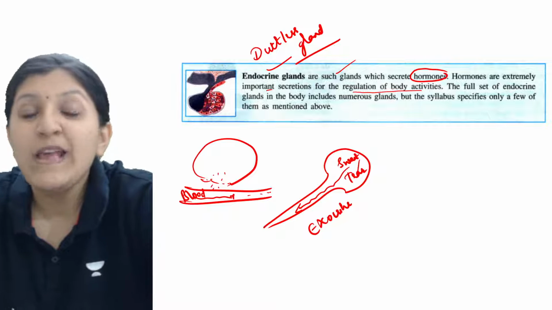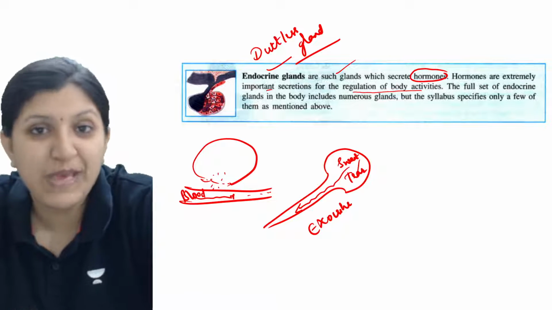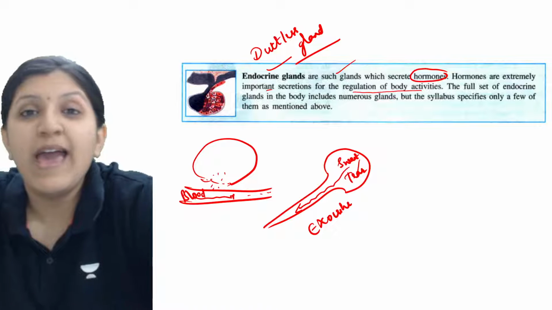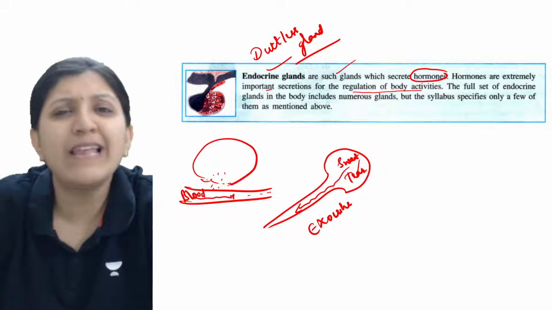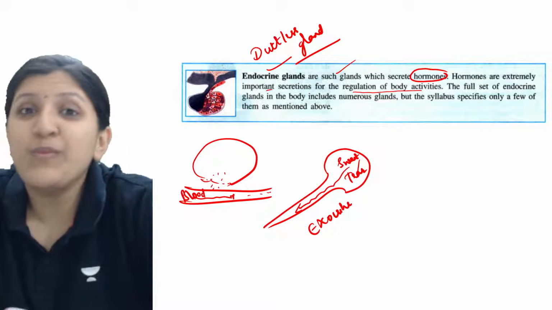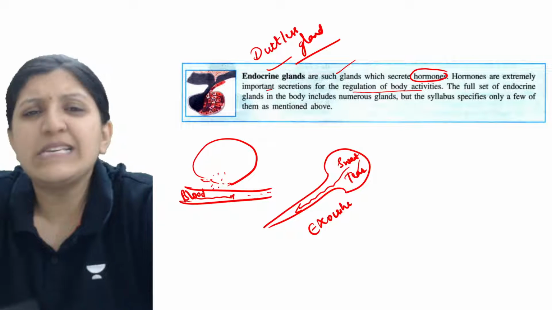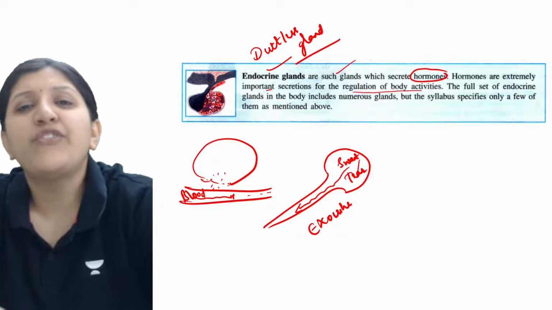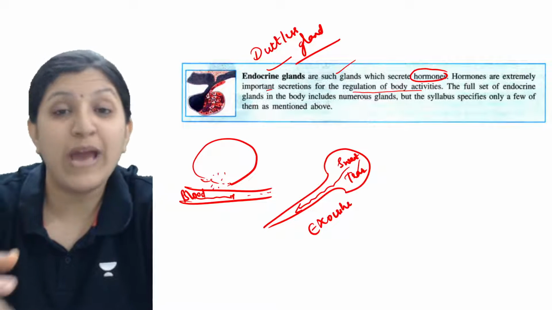Without hormone, there is no synthesis of egg or sperm in the male body as well as the female body. Other than that, without hormone there is no proper absorption of water, let's say ADH. Without hormone there is no milk production. Without hormone there is no delivery also. So for all the functions, the endocrine system is a must.